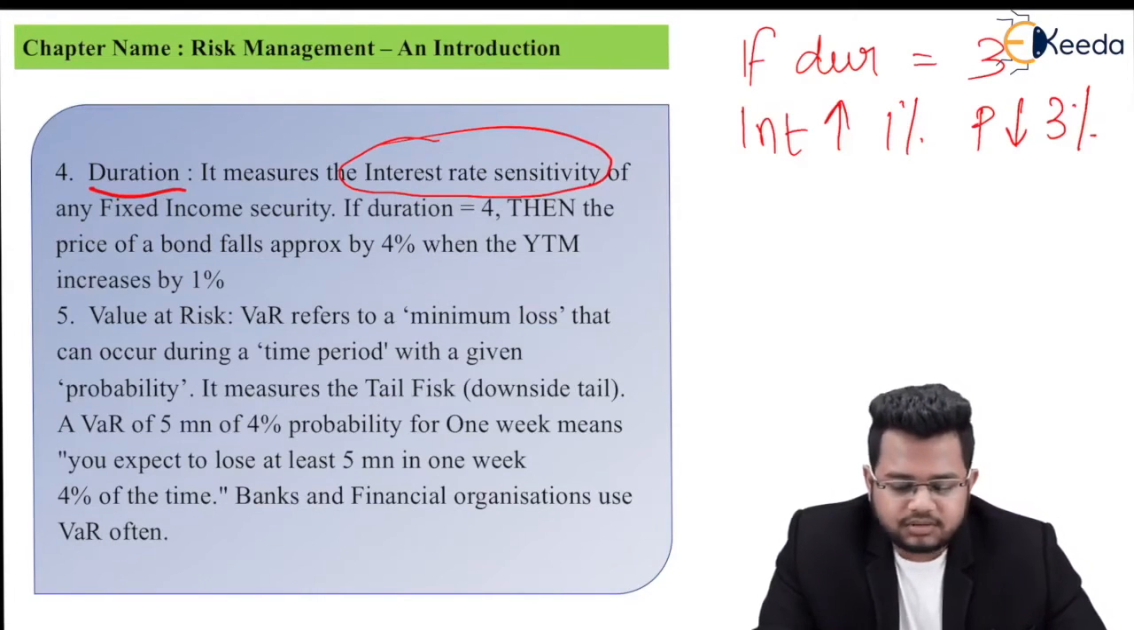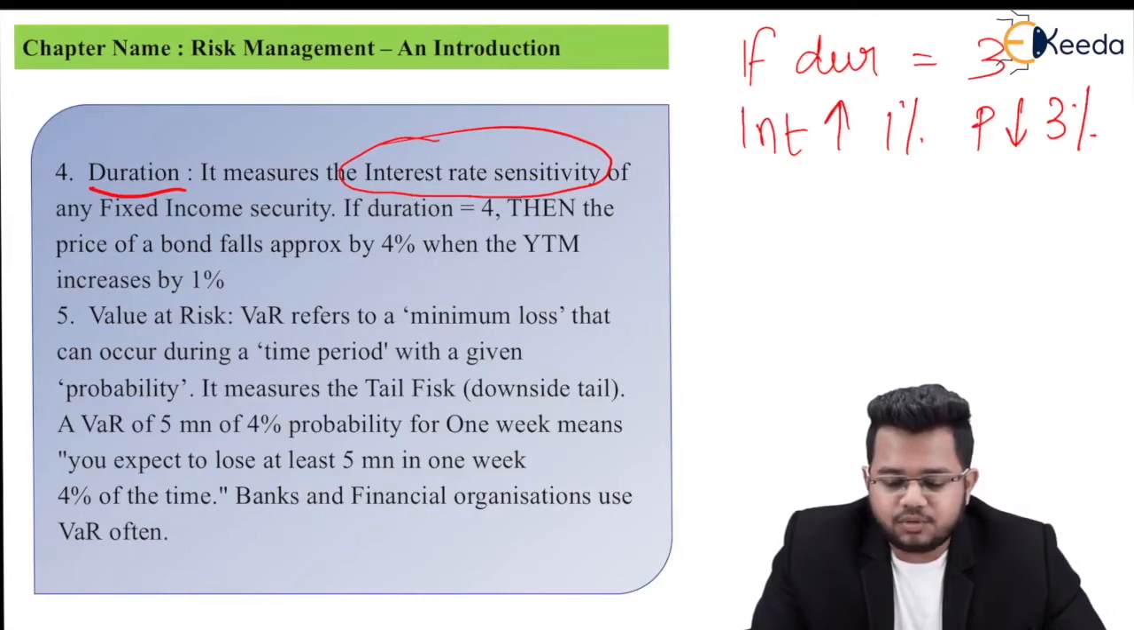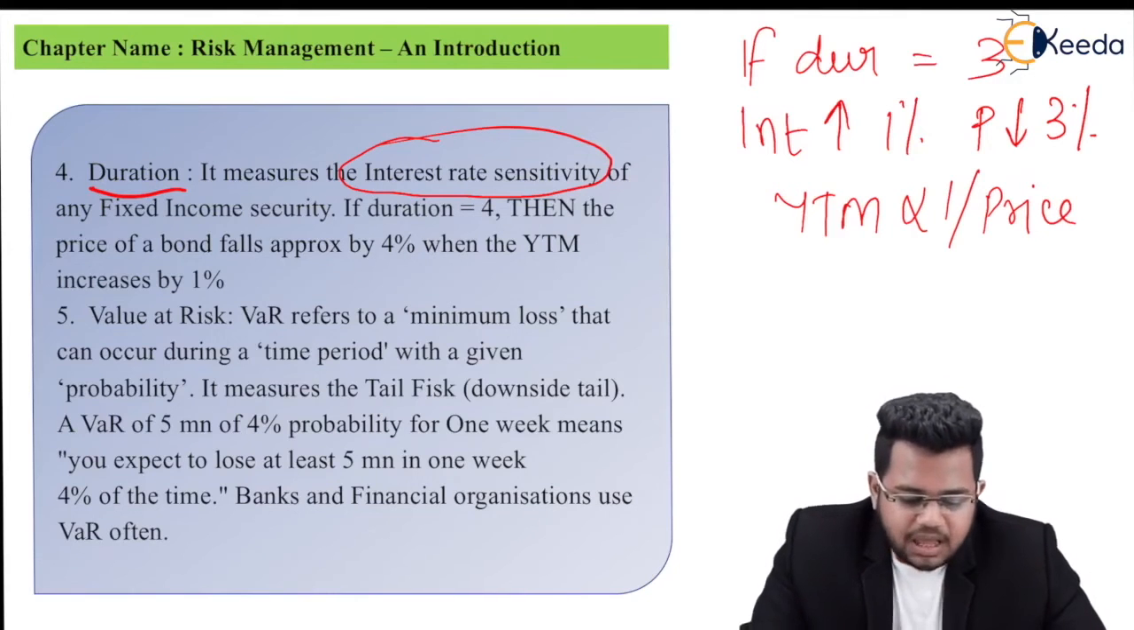If duration is 4, then the price of the bond falls by 4% when the YTM increases by 1%. Now in fixed income you had studied YTM, meaning interest and price have an inverse relation. So this inverse relation means that if YTM increases, price will fall, and if YTM falls, price increases.